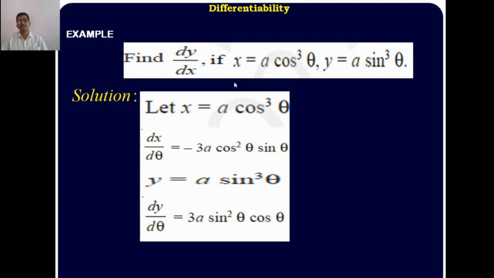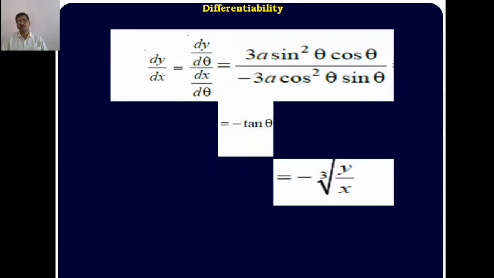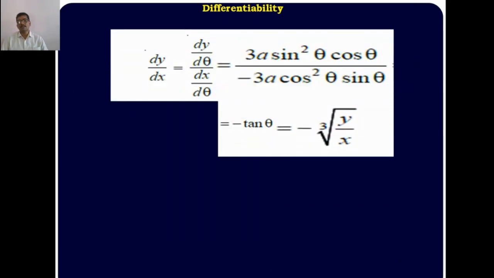Therefore, cos cube theta is x by a, cos theta is cube root of x by a. Similarly, sin theta is equal to cube root of y by a. Substituting here, you get minus sin theta divided by cos theta. Sin theta means cube root of y by a and cos theta means cube root of x by a. A cancels, you get minus cube root of y divided by x.